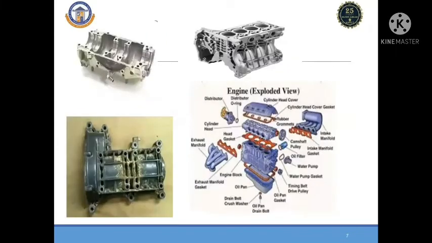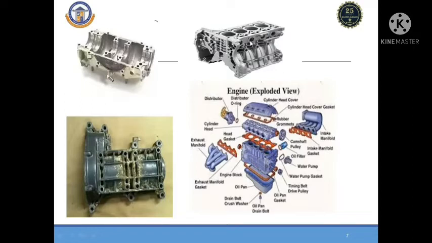Now this part is known as the engine casing. The engine is divided into 3 components. The top portion is known as the engine head, the middle portion is known as the engine cylinder, and the bottom portion is known as the oil casing. So this picture is known as an exploded view of an internal combustion engine. Now this is known as the bottommost portion of the engine casing. Now this is the backside view of the bottommost portion of the engine.